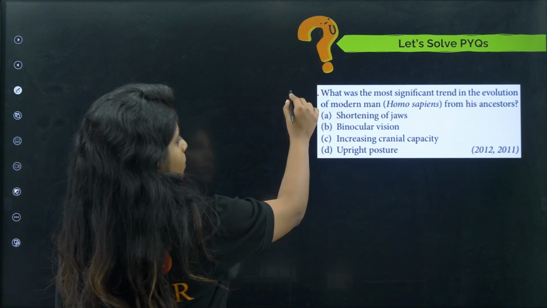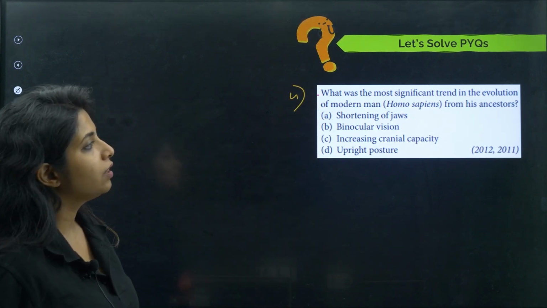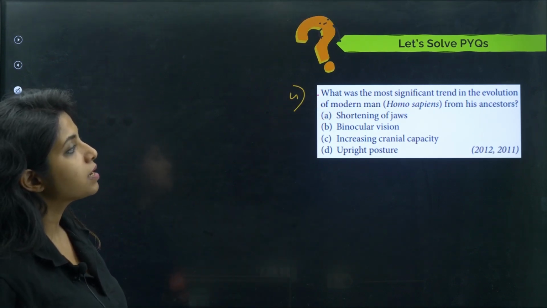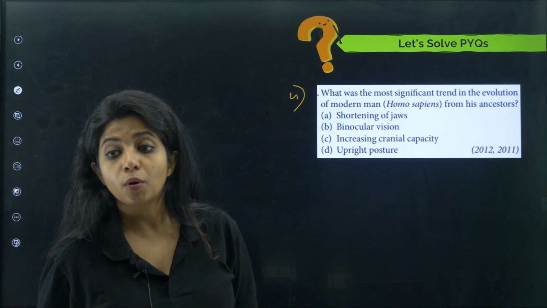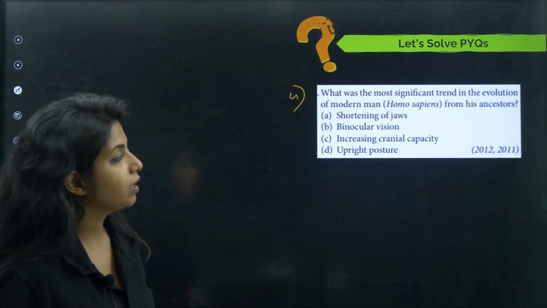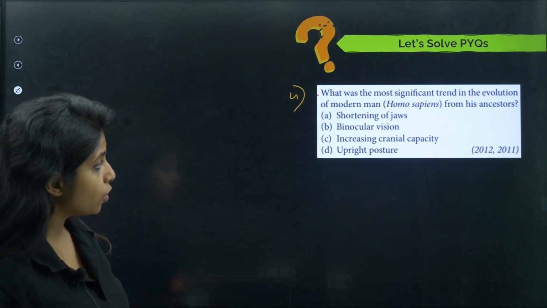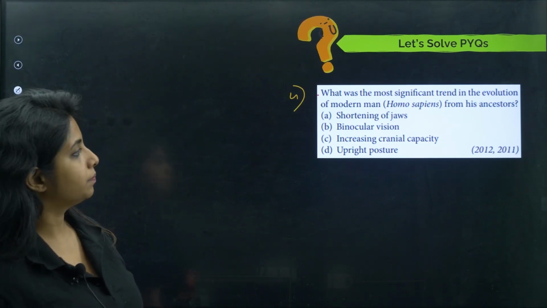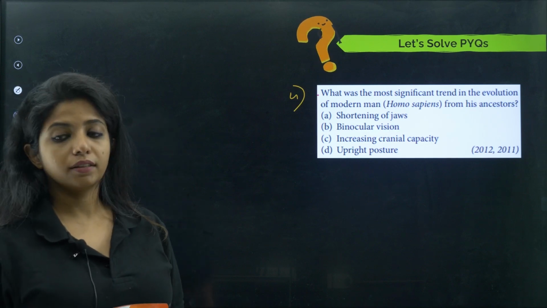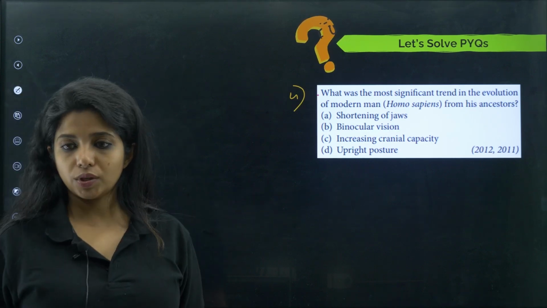Going ahead, fourth question. What was the most significant trend in evolution of modern man from his ancestors? So what was that significant change that you could find in modern men, that is Homo sapiens, from their ancestors? Shortening of jaws, binocular vision, increasing cranial capacity, upright posture. Upright posture as in like this. This came twice, in 2012 and 2011.